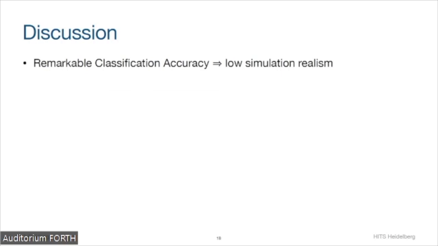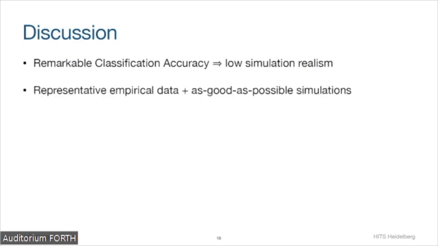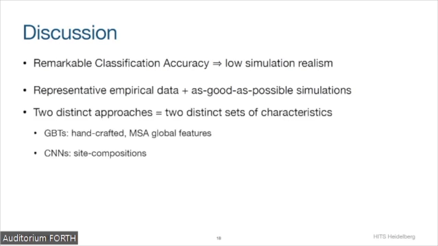So let's summarize what I've shown you and discuss this a little bit. We have seen an overall remarkable accuracy of our classifiers. So we conclude that we have in general a low simulation realism across all models of evolution, no matter the complexity of the model of evolution. I want to mention again that we put a lot of effort into simulating as realistically as possible. We used representative empirical data sets, and we still got low simulation realism. We used two distinct approaches: CNNs and gradient boosted trees.